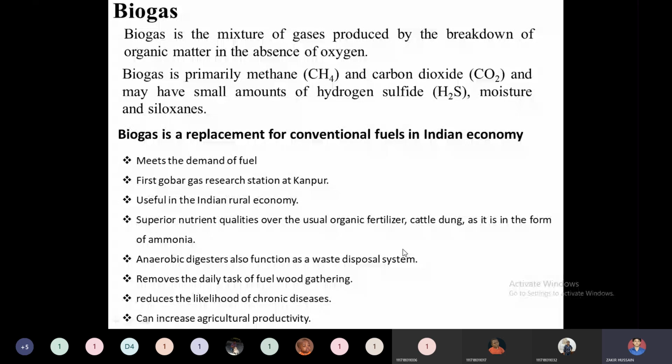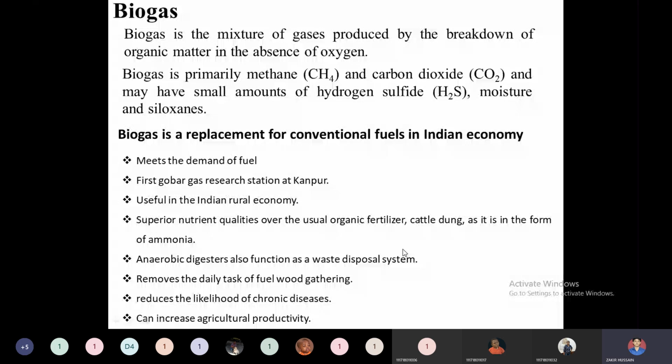After producing the biogas, the manure left over, when we give cow dung or some organic waste to it, is not at all a waste. After digestion it is a major nutrient source for animal feed or for fertilizer. We can use it as a fertilizer because it has a very enriched content of ammonia.